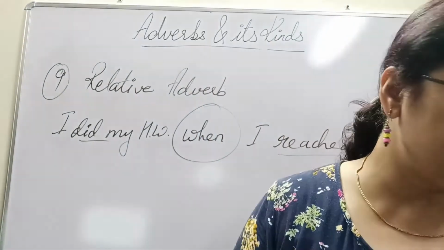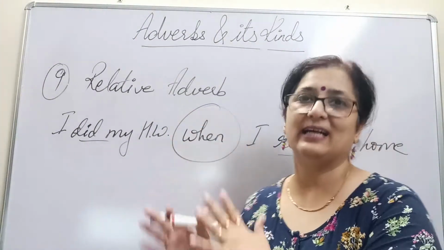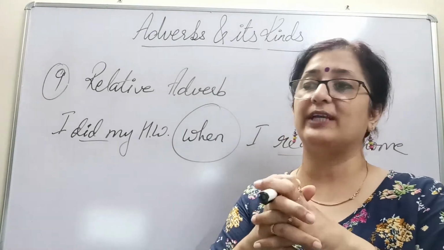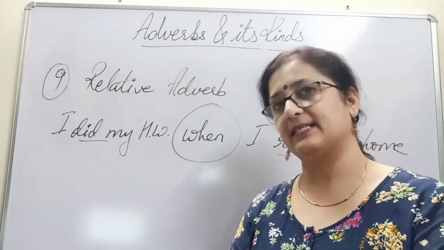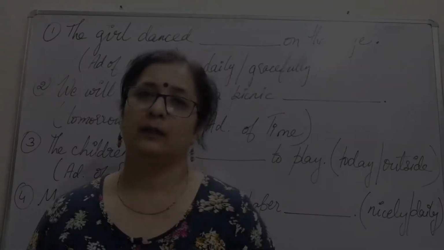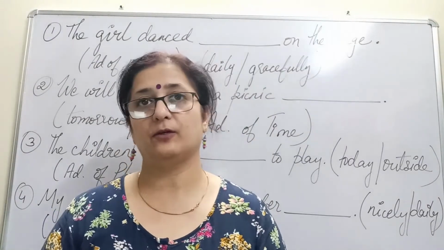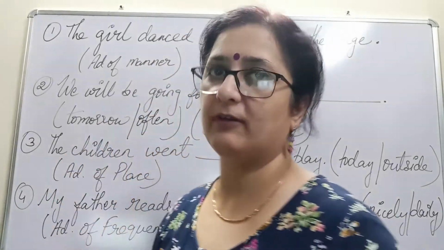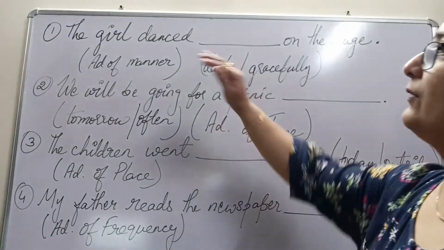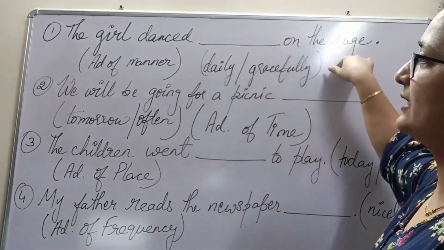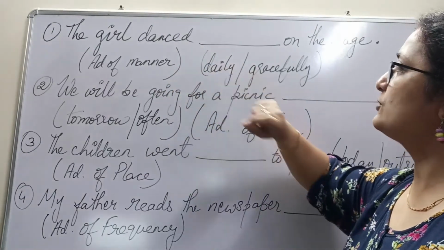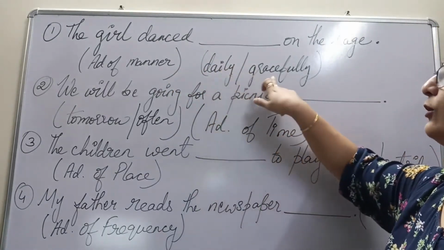Okay, these were the different kinds of adverbs that we've just discussed, and now I'm going to give you sentences for each one of them and discuss them individually. Let's begin with that. We have a few sentences here on the board with 4 different kinds of adverbs that need to be filled up. Let's begin. The girl danced dash on the stage. We need to fit in an adverb of manner, and we have been given 2 choices there, daily or gracefully.